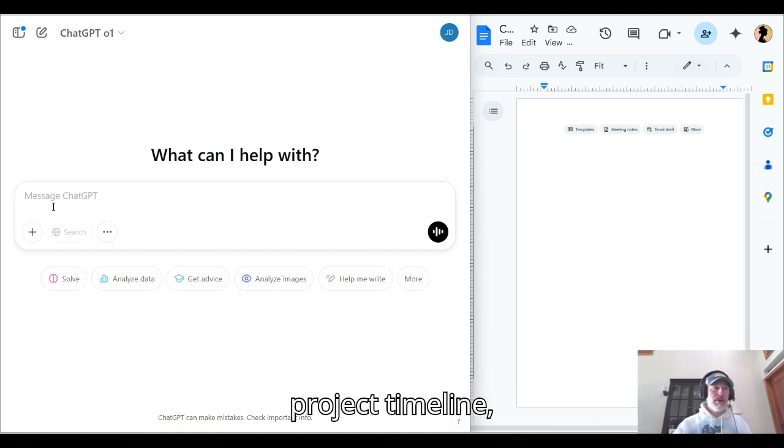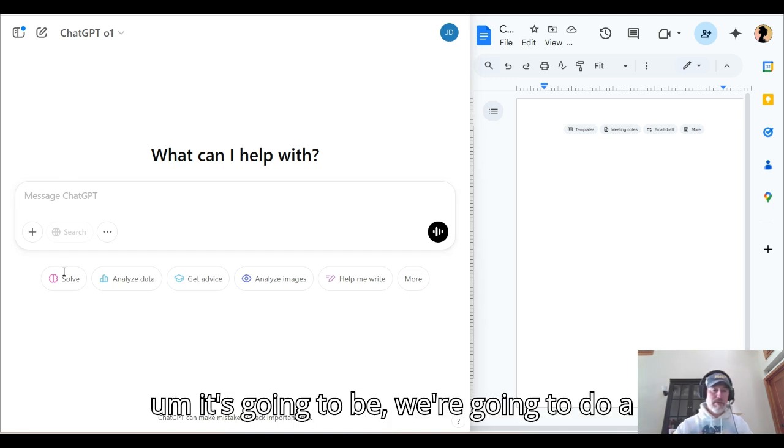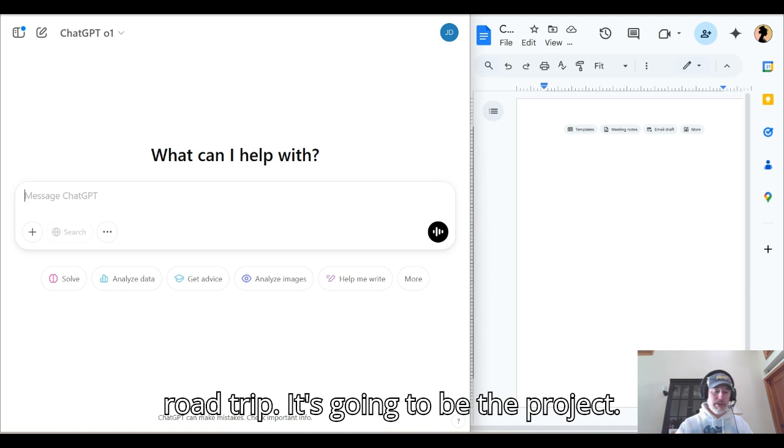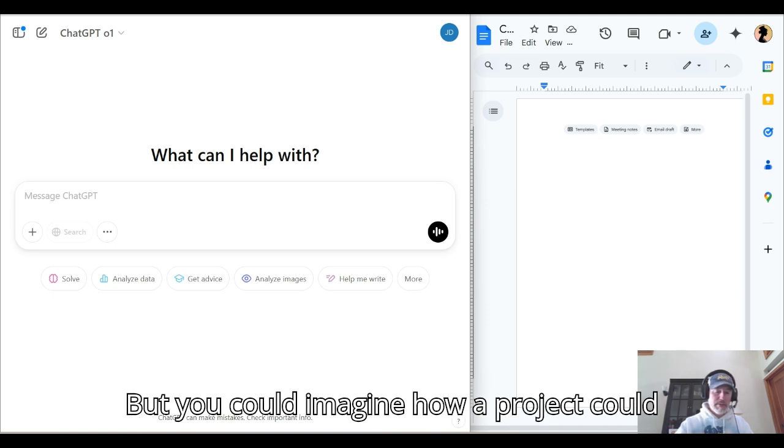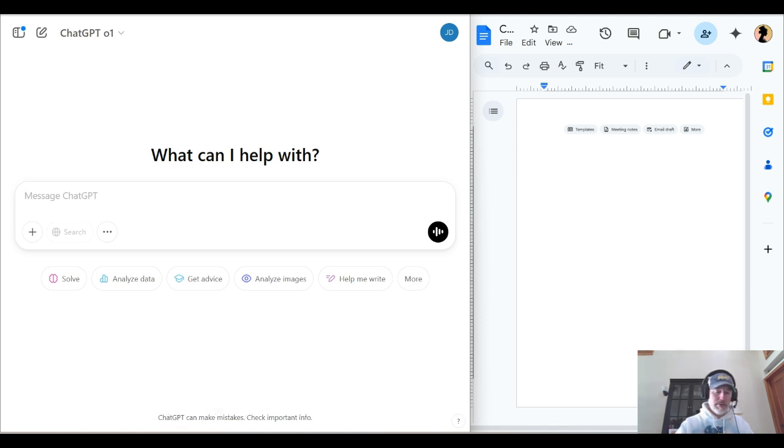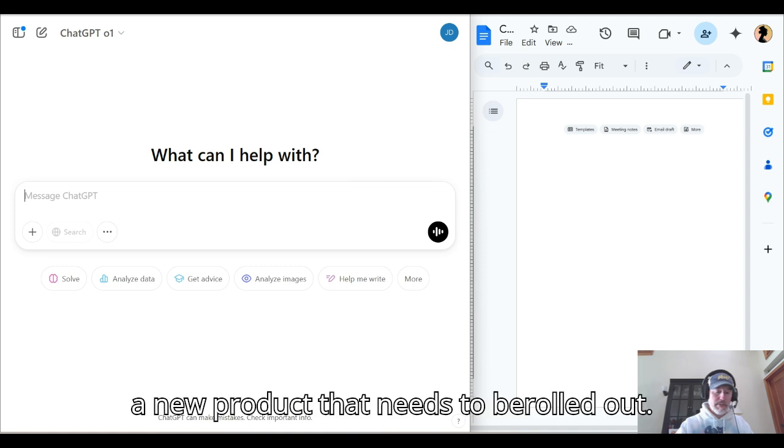And so for this project timeline, we're going to do a road trip. It's going to be the project, but you could imagine how a project could be a partnership or a new product that needs to be rolled out.